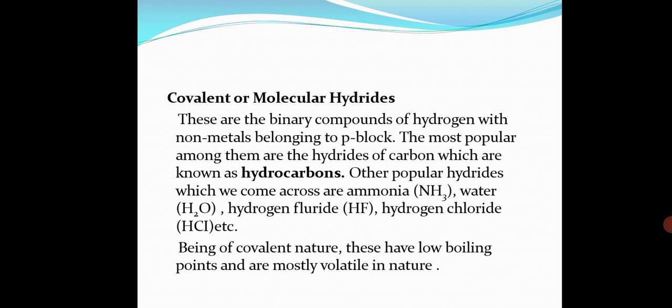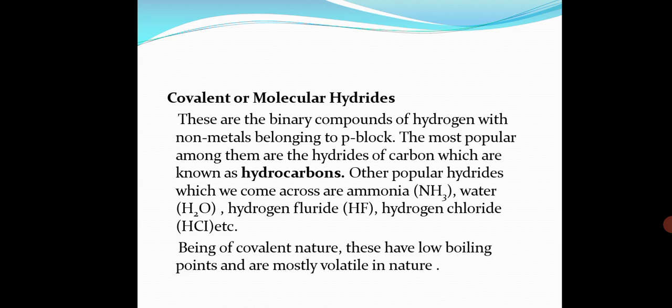Now coming to the covalent hydrides. Covalent hydrides or molecular hydrides are the binary compounds of hydrogen with non-metals belonging to the p block. The most popular among them are the hydrides of carbon, which are known as hydrocarbons. Other popular hydrides we come across are ammonia, NH3, water, H2O, hydrogen fluoride, HF, hydrogen chloride, HCl, etc. Got it? Being covalent in nature, these have low boiling points and are mostly volatile.